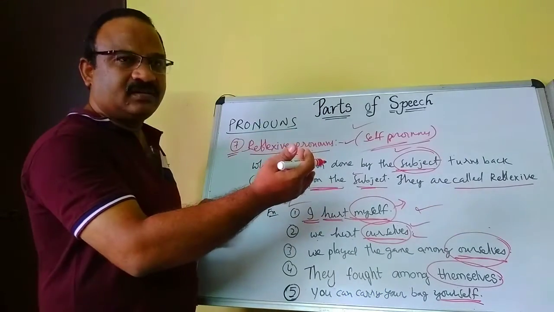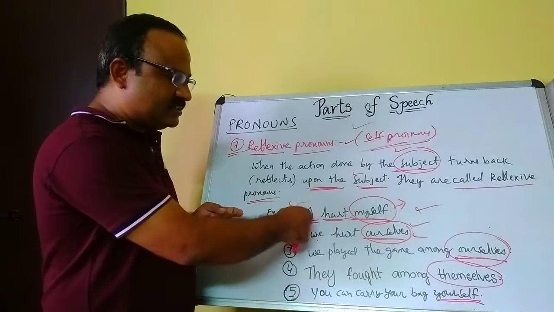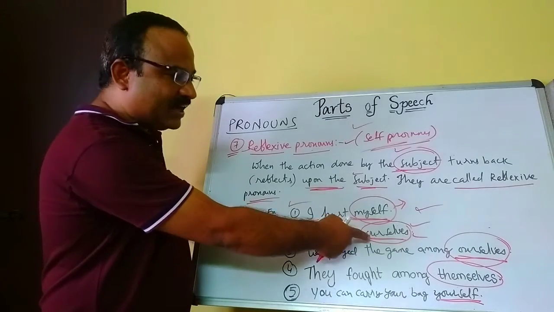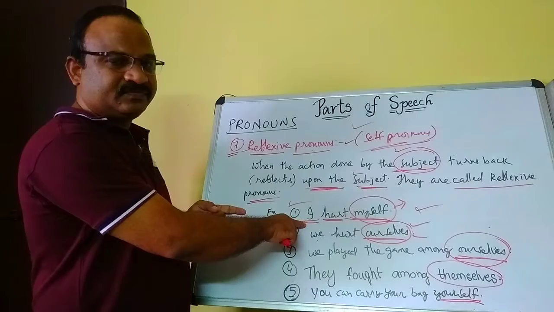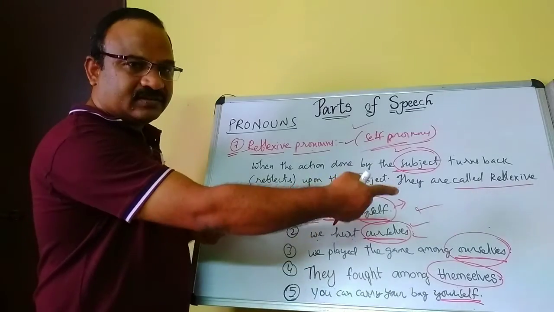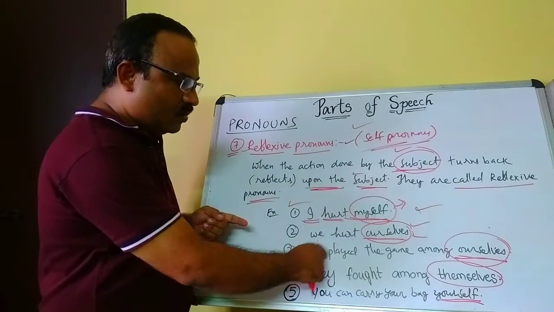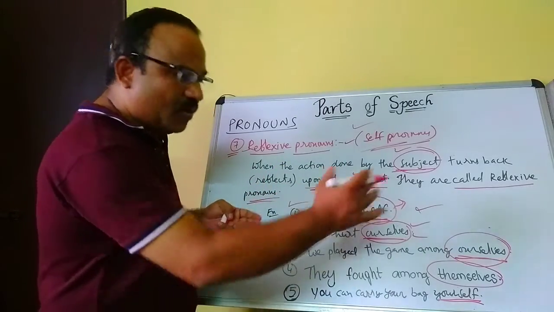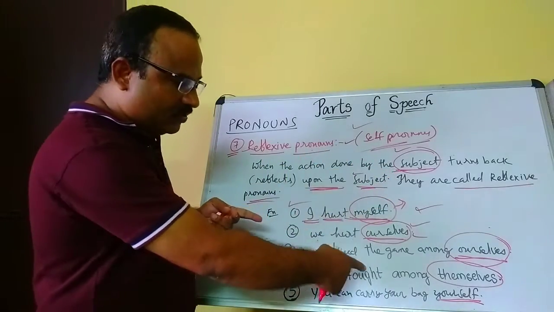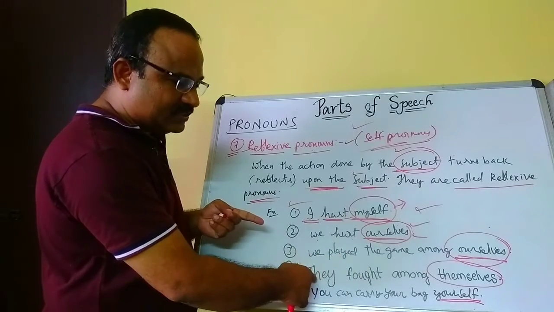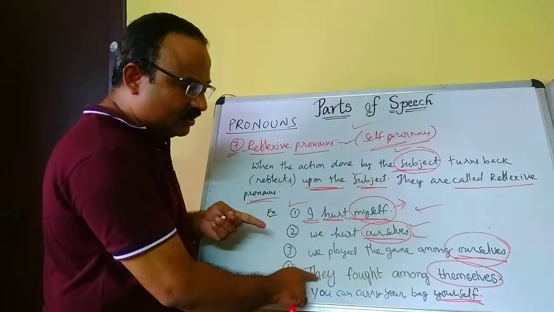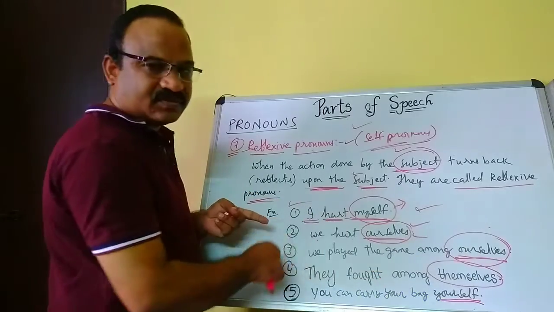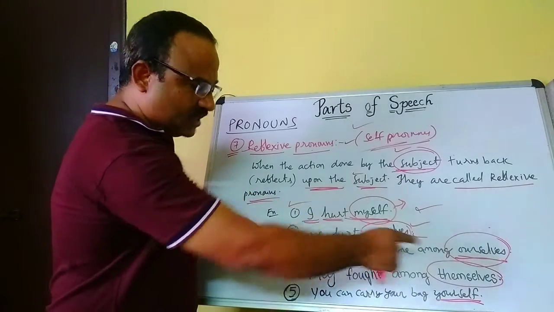Examples: I hurt myself. The action is done by the subject and reflects upon the subject. We hurt ourselves. We played the game among ourselves. They fought among themselves.